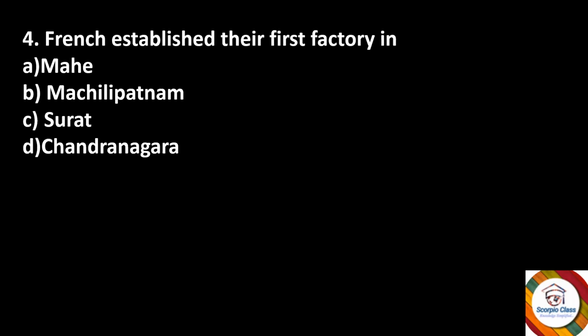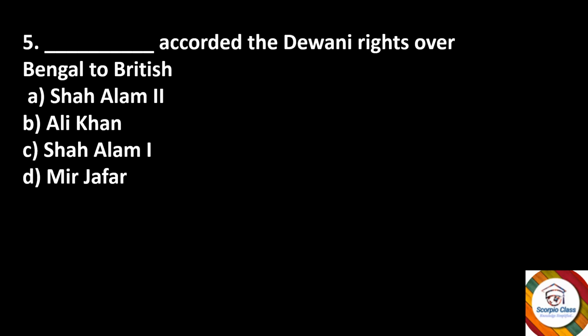Next question. French established their first factory in Mahe, Machilipatnam, Surat, or Chandranagara? The right answer is option C, Surat. Next, dash accorded the Diwani rights over Bengal to the British.